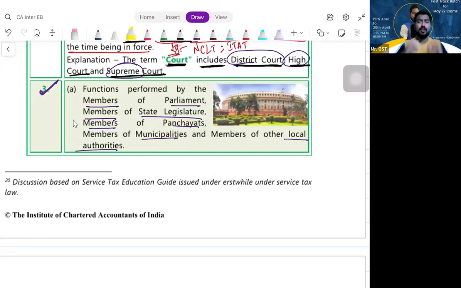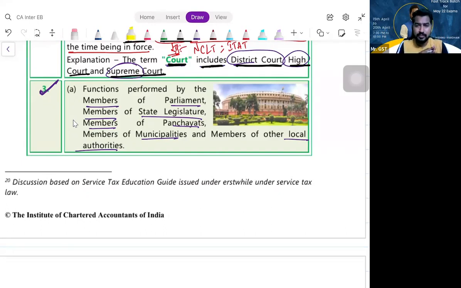MLAs, MPs, all these people are not employees of the government, correct? They are people's representatives representing the people in the respective levels or positions. So the point is, whatever the remuneration they are getting is for the services they are providing, but the law says it should not be treated as supply.